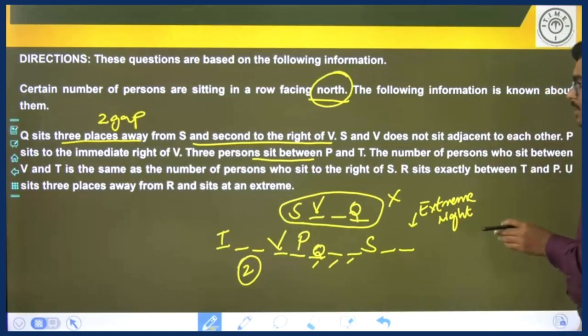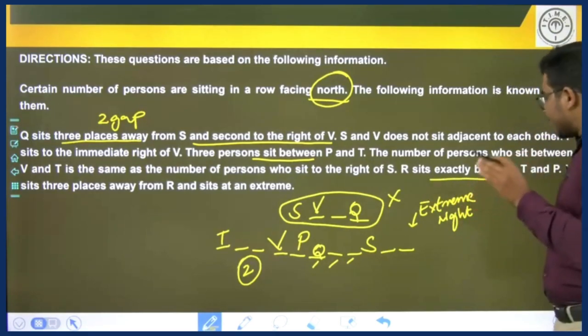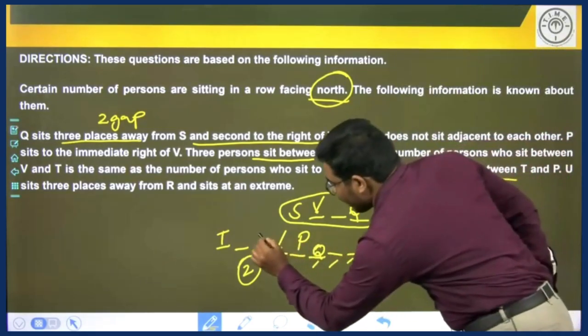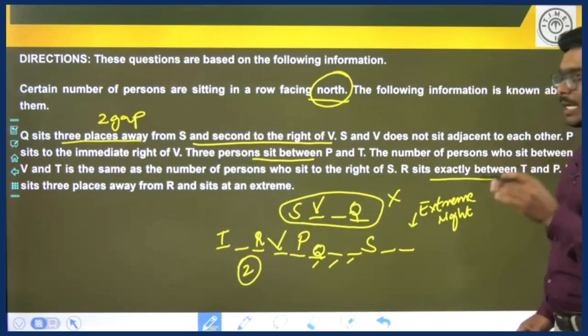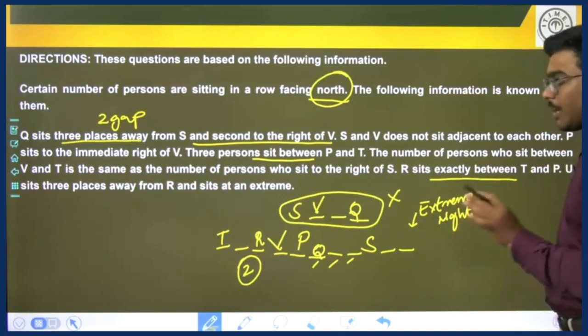R sits exactly between T and P. Exactly between means equidistant from both T and P. Here, R sits immediate left of V, which is equidistant from T and equidistant from P.